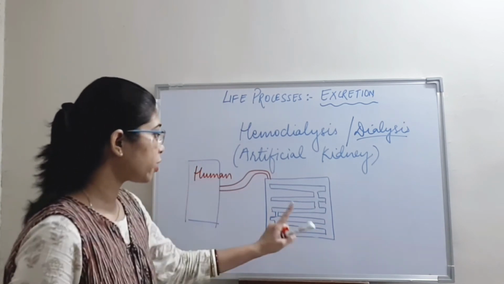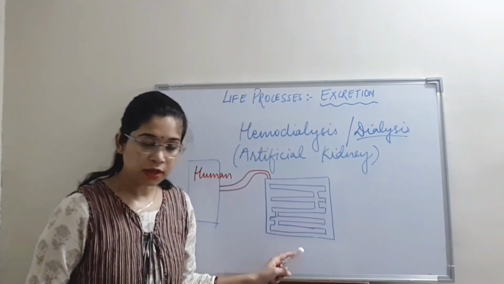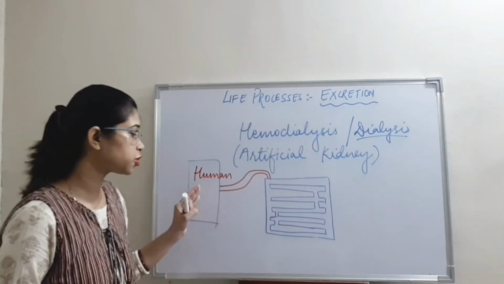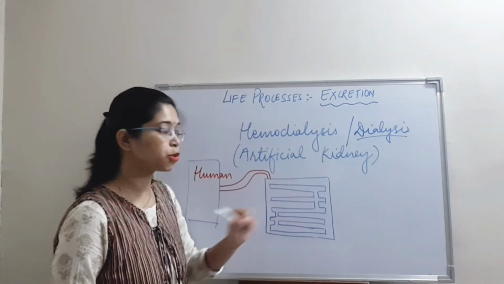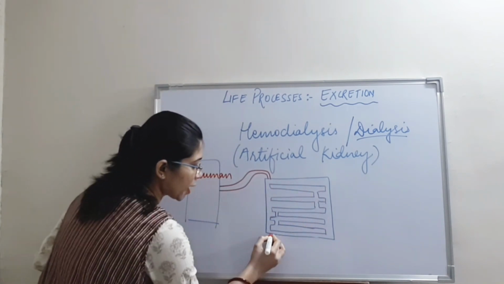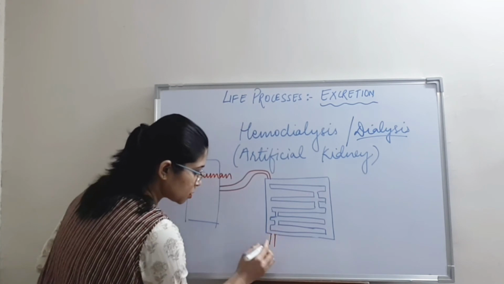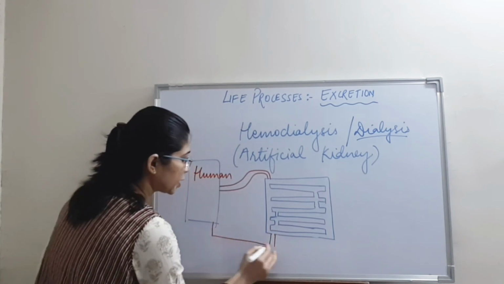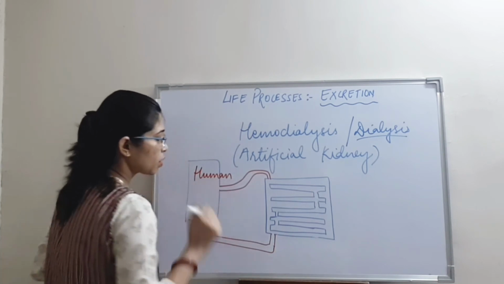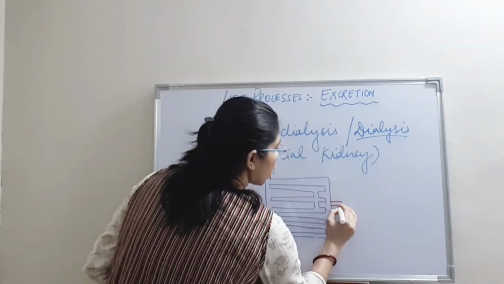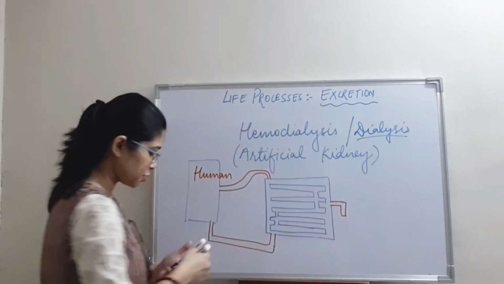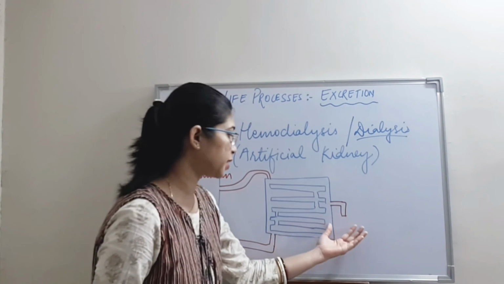Now this tank already contains dialyzing liquid. The blood, which is full of nitrogenous wastes, all the nitrogenous wastes are eliminated out into this tank through the help of these tube-like structures. And the purified blood, without nitrogenous wastes, again enters into the body of the patient. It has an outlet through which the liquid, which is full of nitrogenous waste, can be collected in a pouch or in a container.